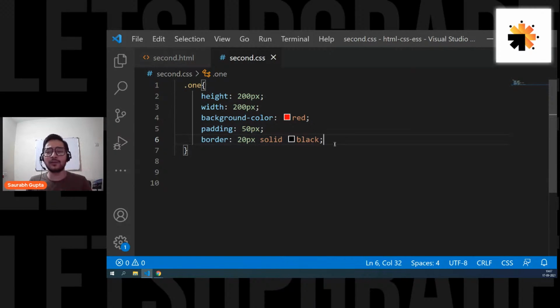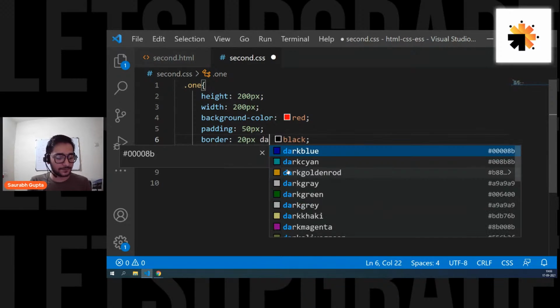Before moving on to margin, I want to show you some different types as well. Not a problem, buddy, not a problem. I'm here to teach you. You're not disturbing me at all, HTML. But right now we have covered a lot of things. From the last 1 hour and 10 minutes, we are learning. So I suggest you go back and start from scratch so that you can understand everything. Okay, buddy?